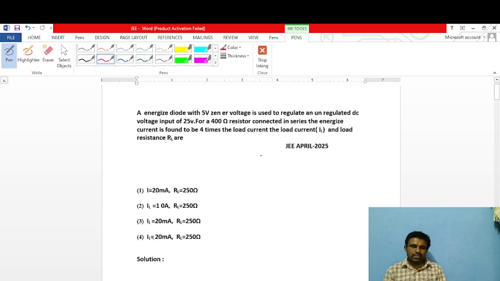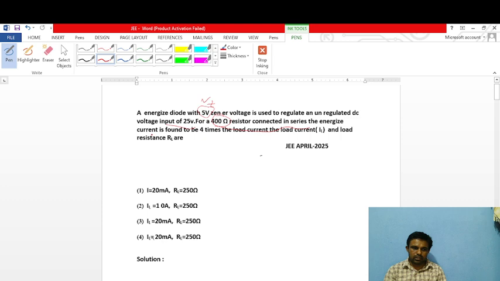A Zener diode with 5 volts Zener voltage, Vz, is given. Next, it is used to regulate an unregulated DC voltage with an input of 25 volts, Vi is the given input voltage, and a 400 ohm resistor is connected in series. So 400 ohm series resistance is given.